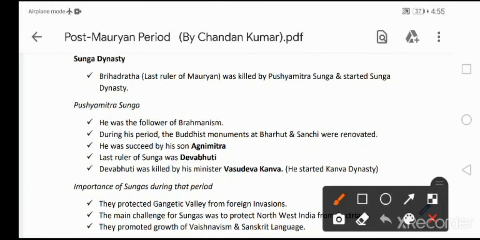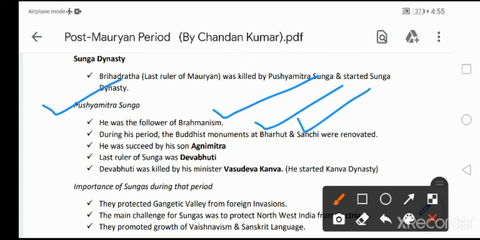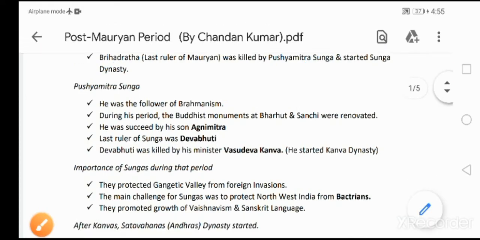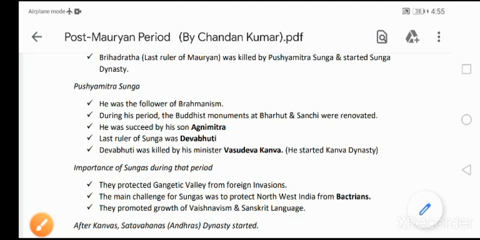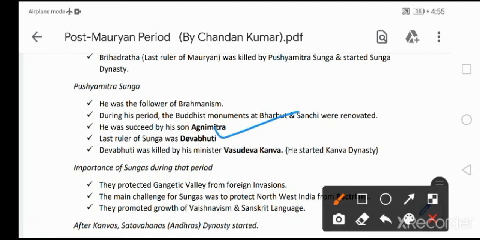So let's quickly know about the founder of Sunga Dynasty, that is Pushyamitra Sunga. He was a follower of Brahmanism. Okay, during this period, the Buddhism monuments at Barhat and Sanchi, both in Madhya Pradesh, were renovated. Kindly remember. He was succeeded by his son Agnimitra. Then the last ruler of Sunga dynasty was Devabhuti. Devabhuti was killed by his minister Vasudeva Kanva. Afterwards Vasudeva Kanva started a new dynasty that was called Kanva dynasty.